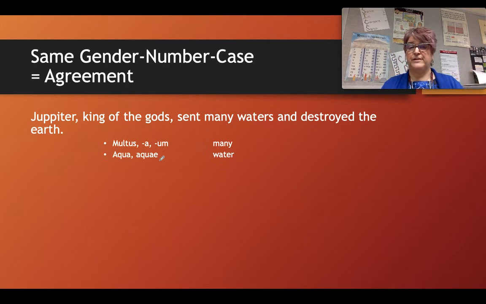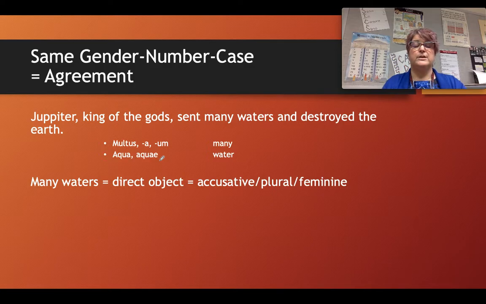Of course, in your head, you're thinking it is the direct object because that's the thing that Jupiter sent, and you are correct. Direct objects have to be written in the accusative case. Don't forget to think about whether waters is singular or plural. And remember the fact that water is a feminine noun, so that when you go to write your actual pair of Latin words, you are using the correct gender on the adjective many.